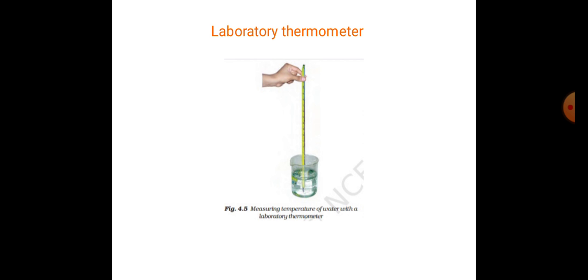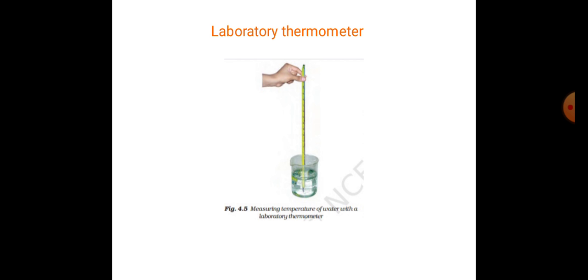The stem is marked in centigrade or Fahrenheit. The commonly used laboratory thermometers have a range from -10 degrees Celsius to 110 degrees Celsius. The upper fixed point is 100 degrees Celsius or 110 degrees Celsius, and the lower fixed point is 0 degrees